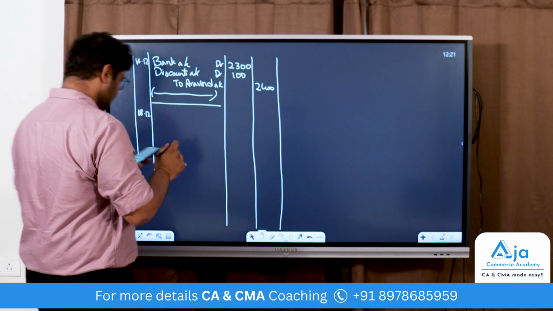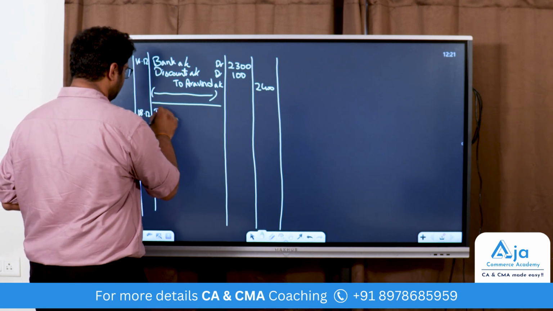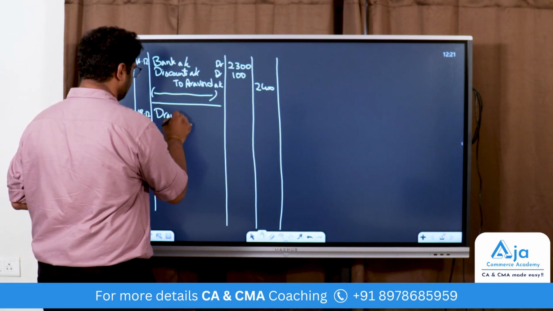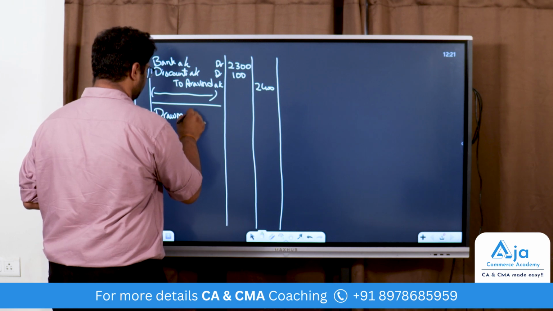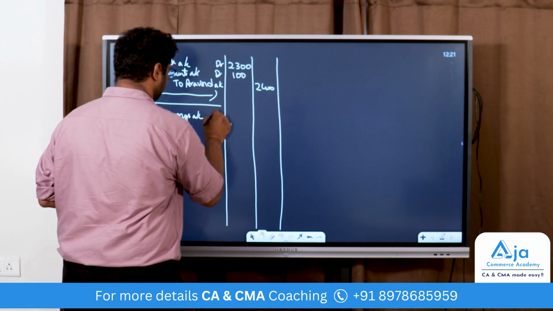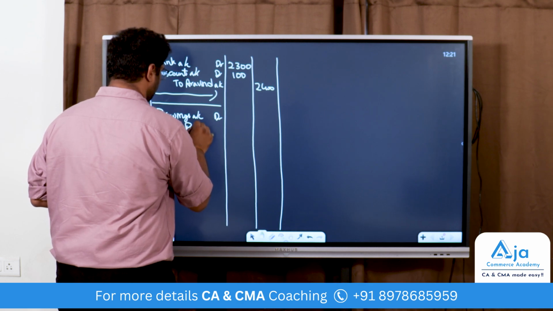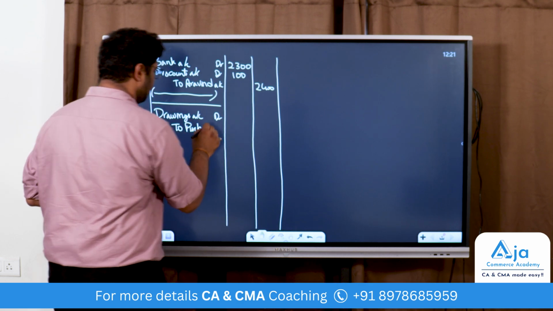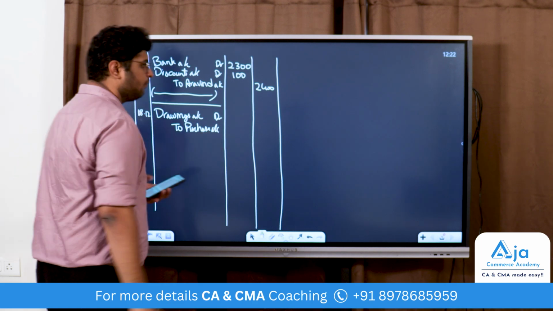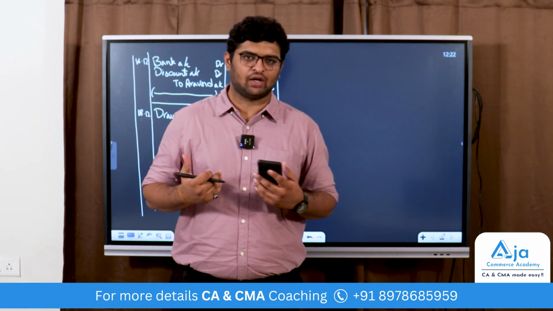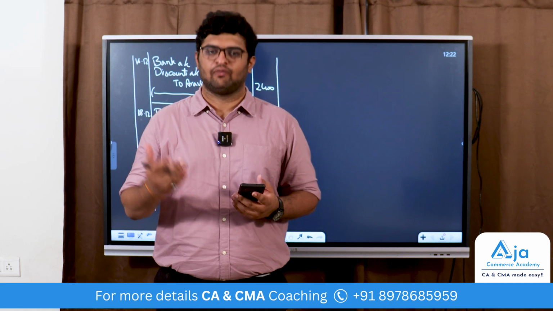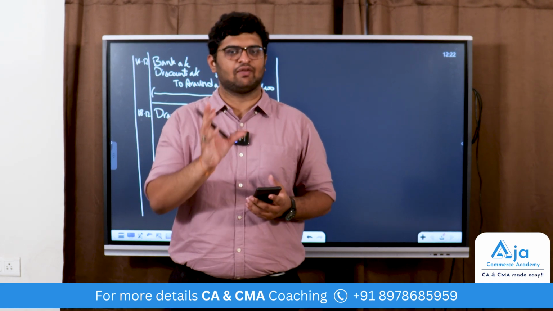So what happens here is drawings account to purchase account. Why did we get purchase account? We get purchase account here because we get goods. How do we get goods in the first place? We buy goods, and only then we have a stock of goods.